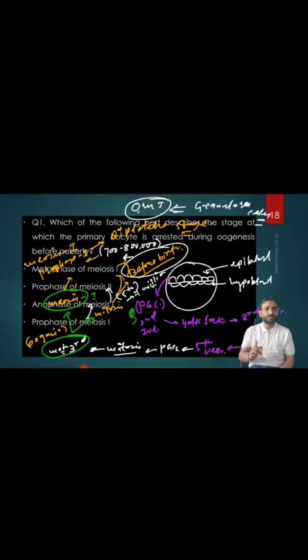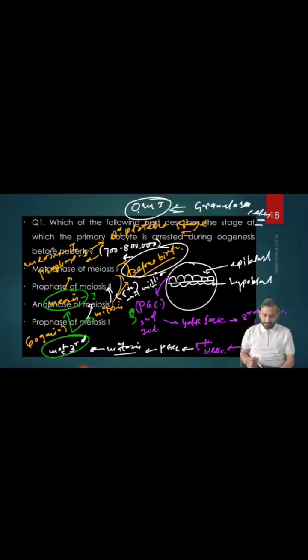That means before birth, how many primary oocytes do we have? We have about 700 to 800,000 primary oocytes before birth. And all of these primary oocytes are arrested in which stage? The meiosis 1 prophase 1 diplotene stage. So hope you understand. And what is the factor which makes them arrest in this stage? This is the OMI, oocyte maturation inhibitor. This is released by the granulosa cell.